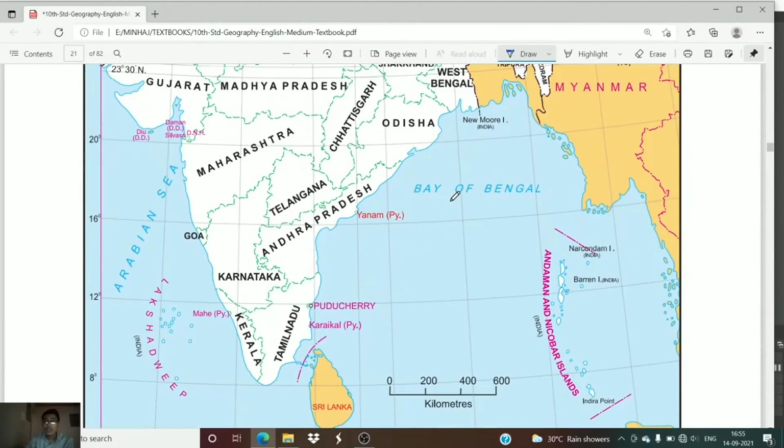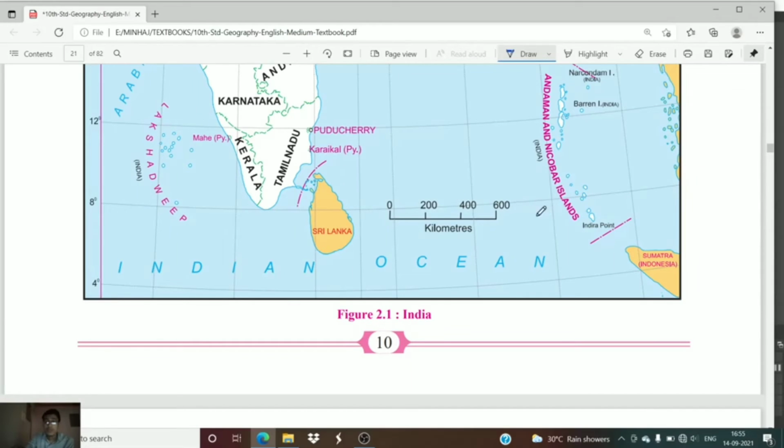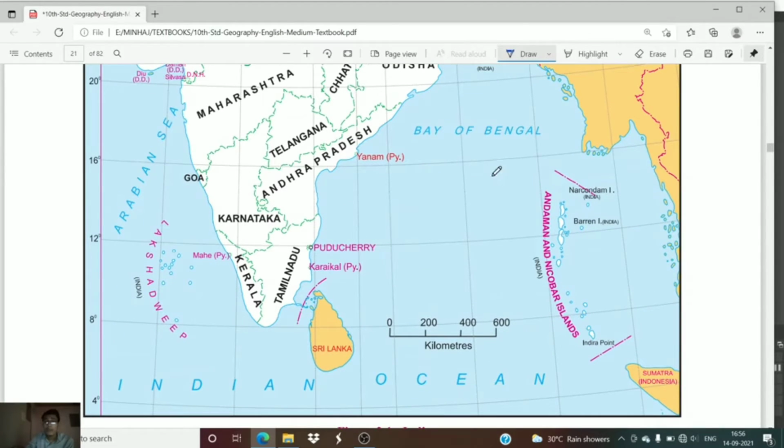Okay, so the southernmost part or southernmost tip of the country is Indira Point. It is in the Andaman and Nicobar Islands, which are there in the Bay of Bengal. This part lies in the Indian Ocean, whereas this particular part lies in the Bay of Bengal.